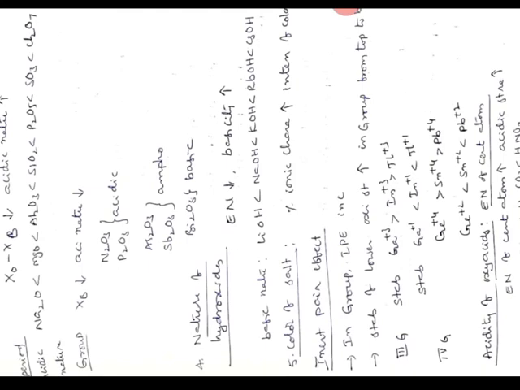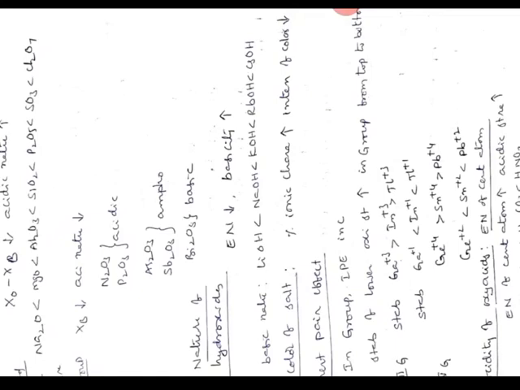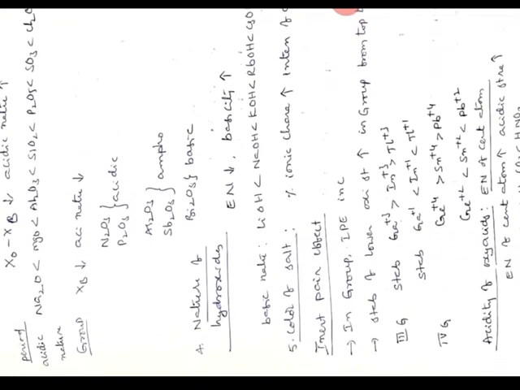That means PbCl4 is less stable than PbCl2, because in PbCl2 lead is in +2 oxidation state, and in PbCl4 lead is in +4 oxidation state. And we will see the acidity of oxy acids. Electronegativity of the central atom decides the acidity or acidic strength of oxy acids.